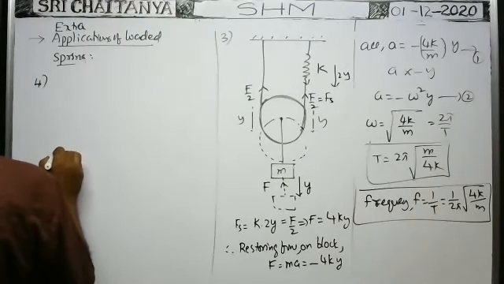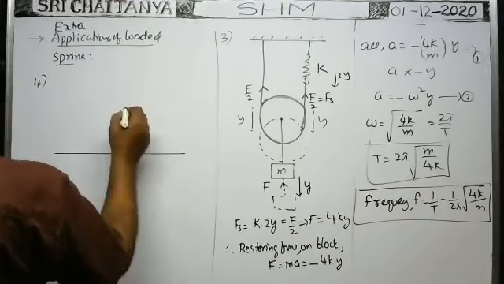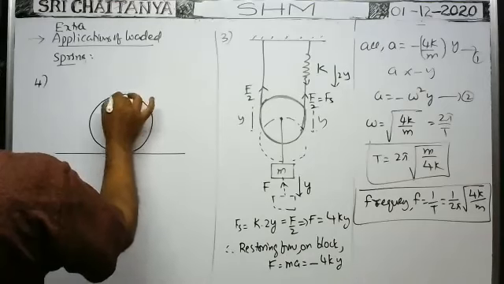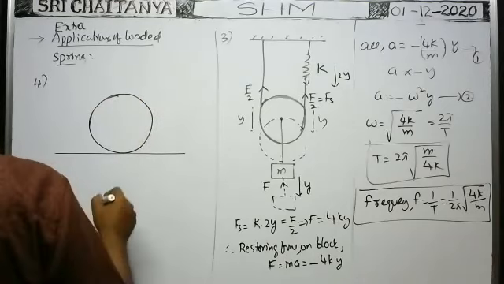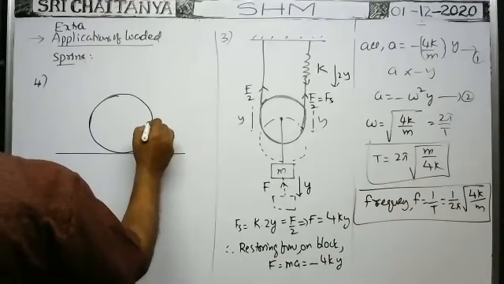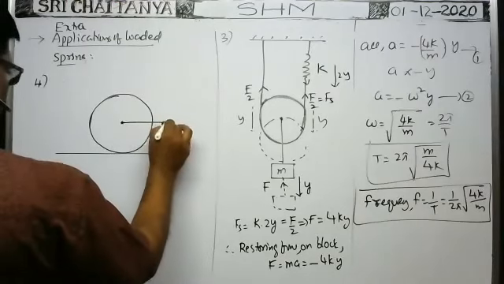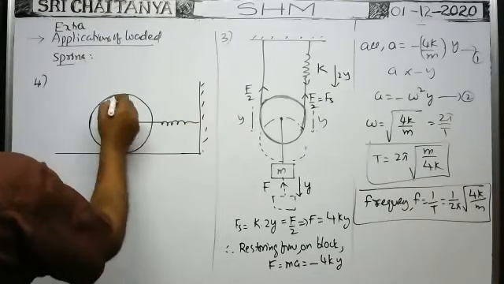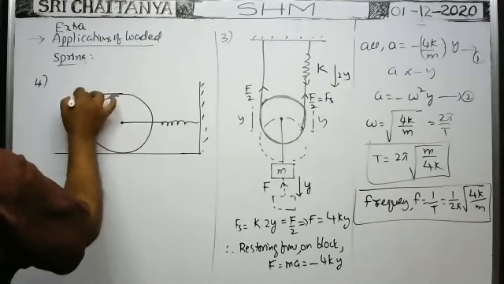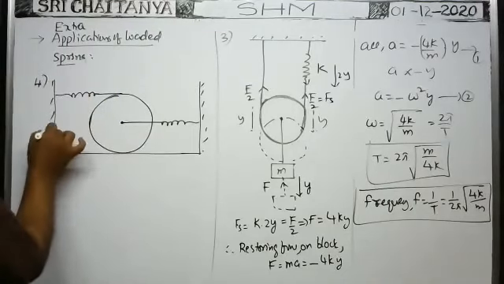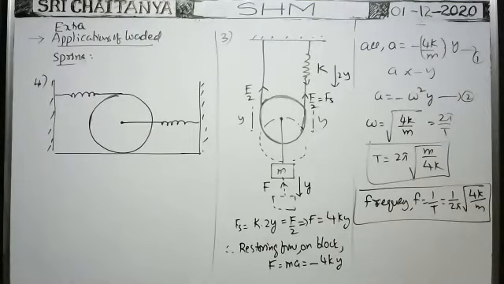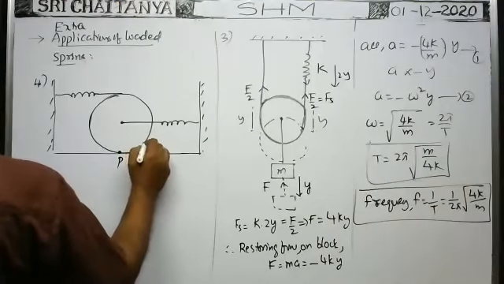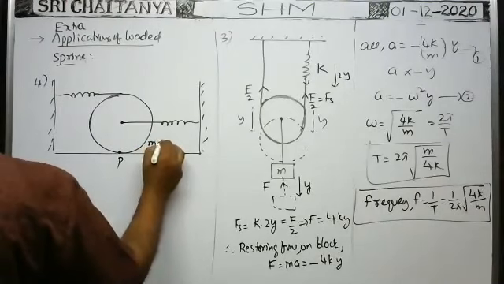Suppose on a rough horizontal surface, a rolling body is kept like this. Here it is connected by means of a spring at this point to a rigid support, and at the top it is connected to another spring like this. Okay, this is the point of contact. The mass of the body is m, and the radius of the rolling body is capital R.